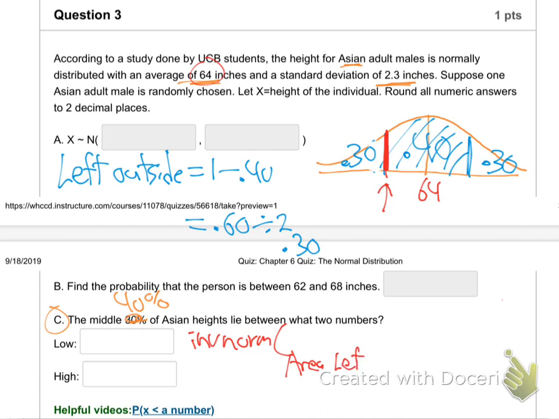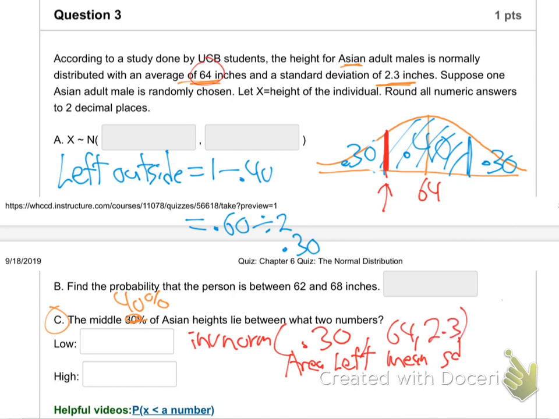And remember what you're going to do. Area to the left, huh? So what's the area to the left of that spot? Well, it's just 0.30. And the mean and the standard. The mean is 64. The standard is 2.3. Hit the buttons on your calculator.